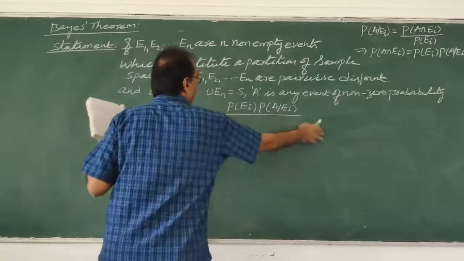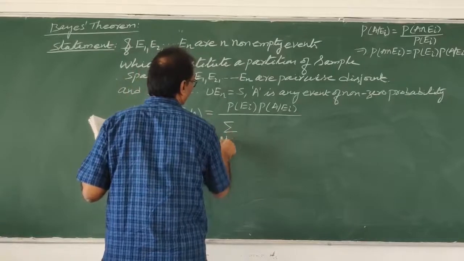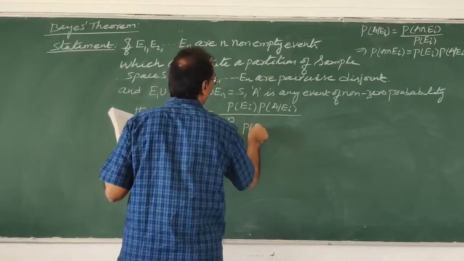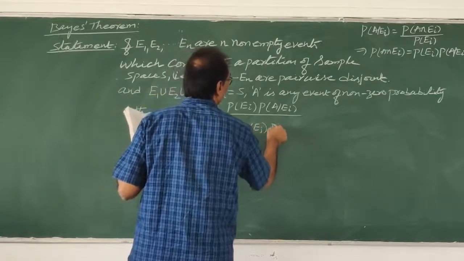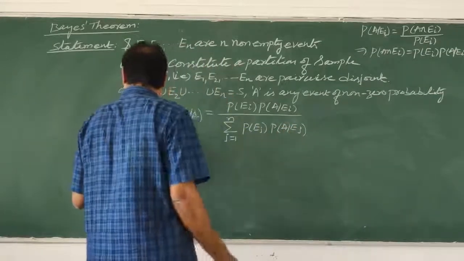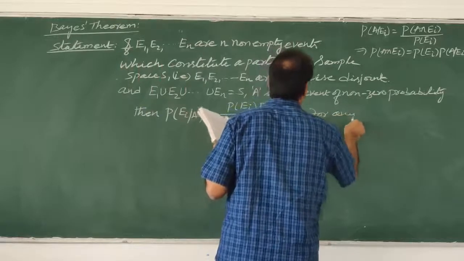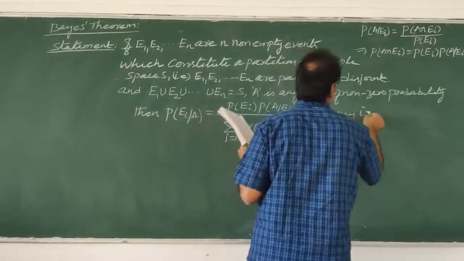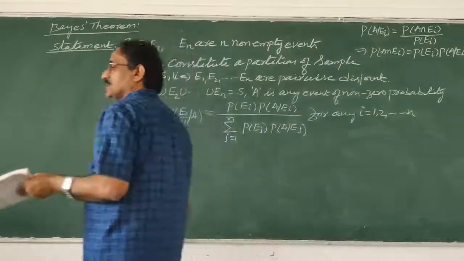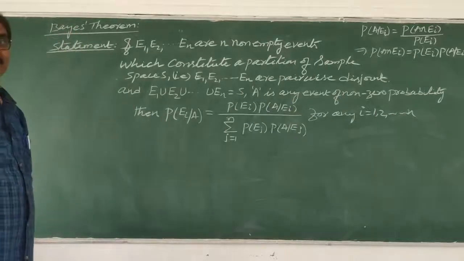Divided by total probability, which means the sum over j equal to 1 to n of P of Ej into P of A given Ej. That is what you proved now, total probability. This holds for any i equal to 1, 2 and so on n. This is the statement, and first of all we should write the statement, that is important.